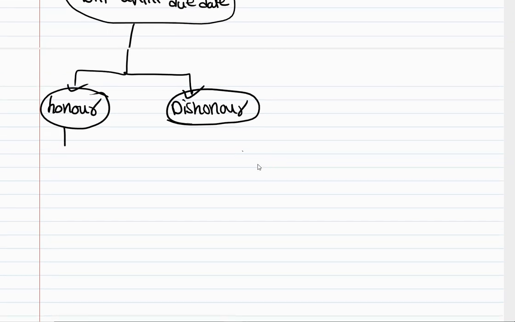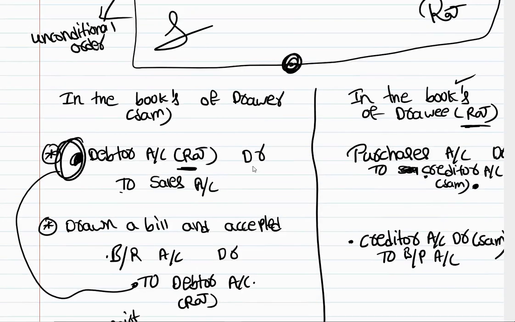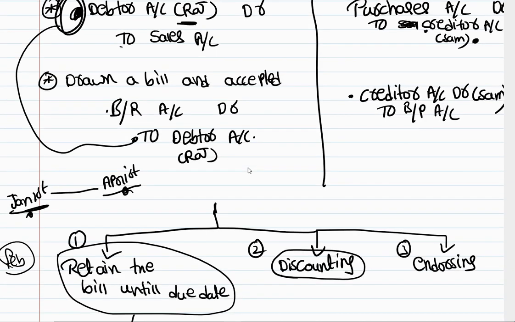So that's what we have to pass. So what is meant by honor of the bill? That means Raj is paying the money. Paying to whom? Obviously Sam. So Sam is receiving the money. Bank account debit. Let's consider this as 10,000, just for example. According to our example, it is 10,000, right? Bank account debit 10,000. Previously, what we have written when we drew a bill, we have written bills receivable account debit to debtor account. We are considering the bills receivable as an asset because we are supposed to receive the money.